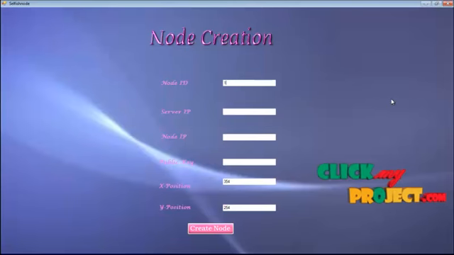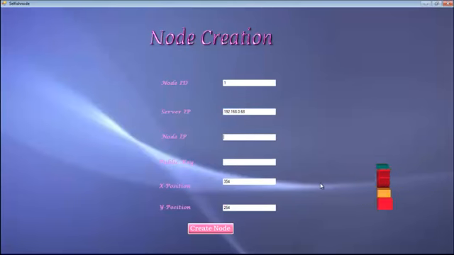Node ID is 1, and server IP address, we have to give a server IP address, that is 192.168.0.68, which is the IP address of this system.